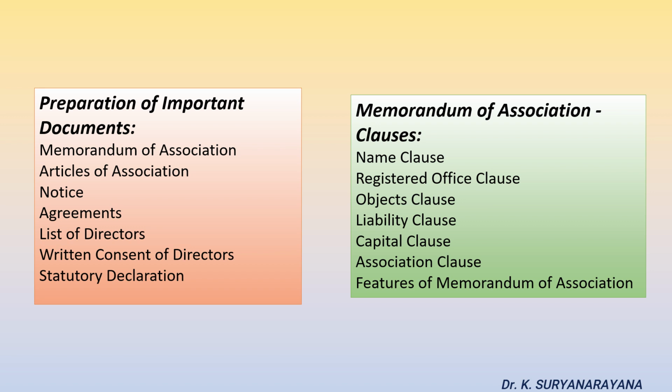It regulates the external affairs of the company in relation to outsiders. It provides the shareholders as well as the outsiders who deal with the company information regarding the permitted range of the enterprise. It shows the object of the formation of the company. It limits the area beyond which the actions of the company cannot go.